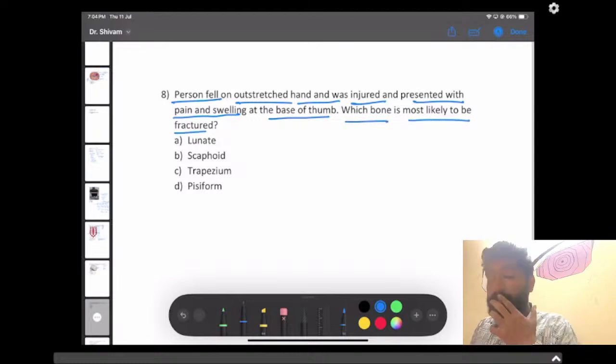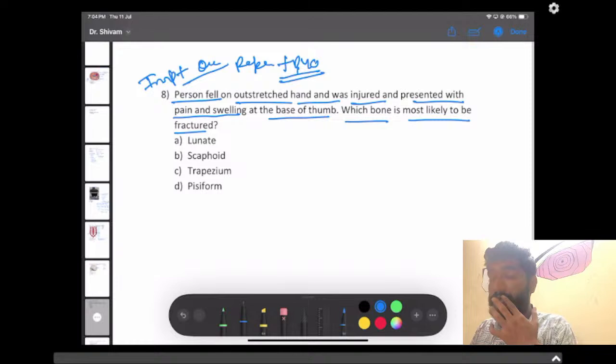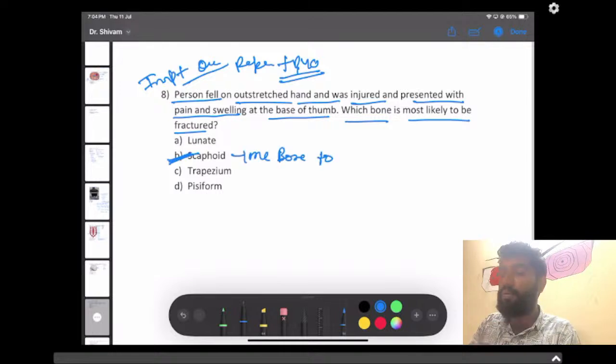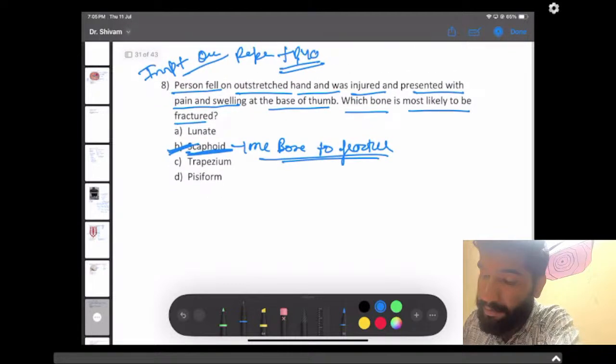This is one of the most important topics, or we can say the most repeated question. Important plus repeated plus PYQ. Everything is there in this question, and you can't get this question wrong. The answer here is scaphoid. At the base of the thumb, the scaphoid is the most common bone to fracture. Most common carpal bone to fracture is the scaphoid. So the answer here should be scaphoid. Now, let's move to the next question.